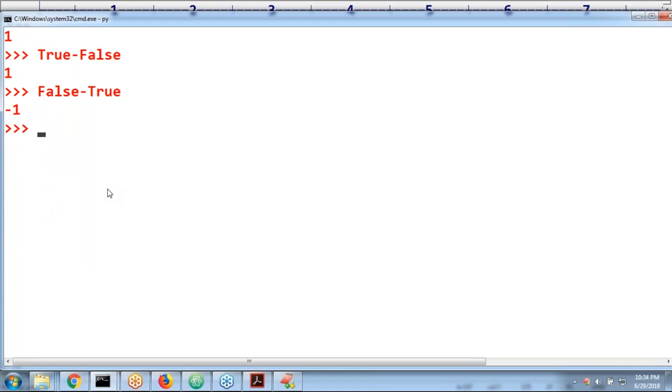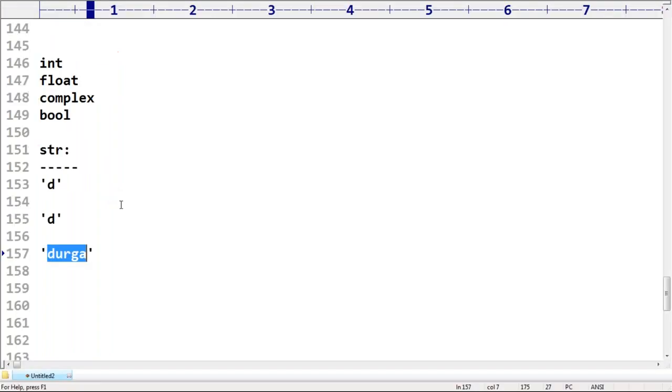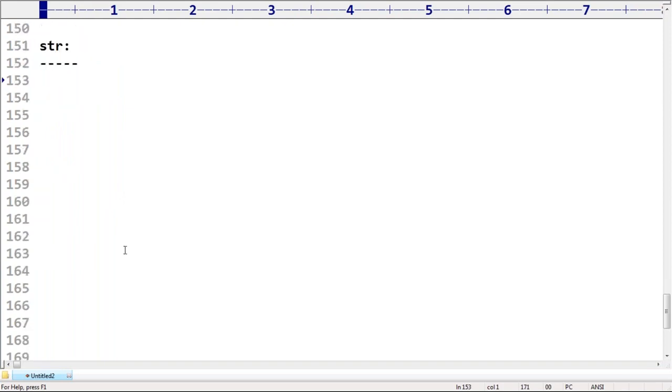Remember that there is no char data type in Python. A single character within single quotes is also treated as string only. x is equal to 'a', type of x gives str type. The people who are coming from a Java background are always expecting a char type. No char in Python. Even a single character will be treated as string type only. Remember, small differences between language to language, right?